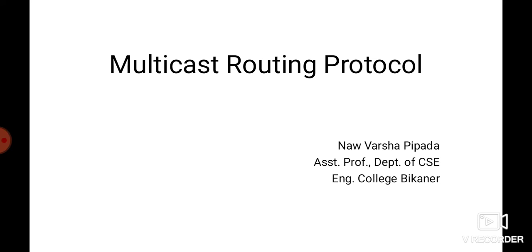In previous lectures, we have studied unicasting routing protocols, that are distance vector, link state and path vector routing protocols. Some of them were intra-domain routing algorithms and some were inter-domain routing algorithms. So in a network, basically the communication is not only unicast, it can be multicast or it can be broadcast also. So in today's lecture we will see what algorithms can be used for multicast routing protocols. For multicast routing, what are the algorithms which are used?